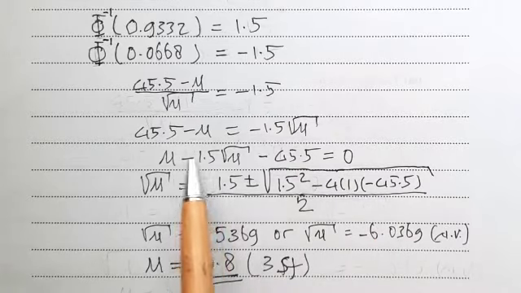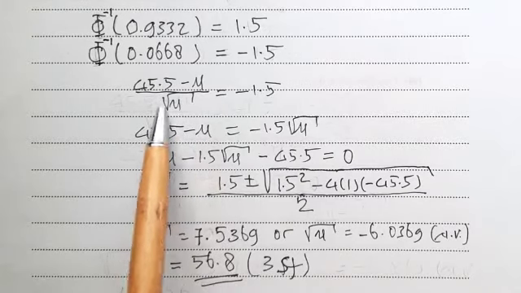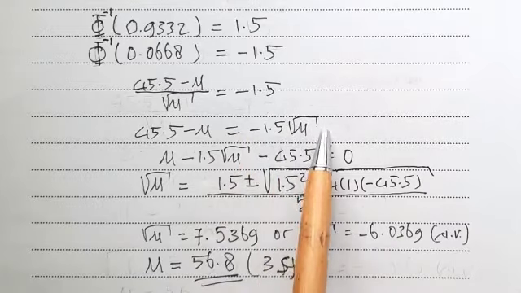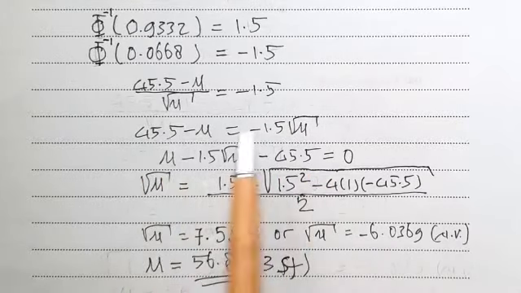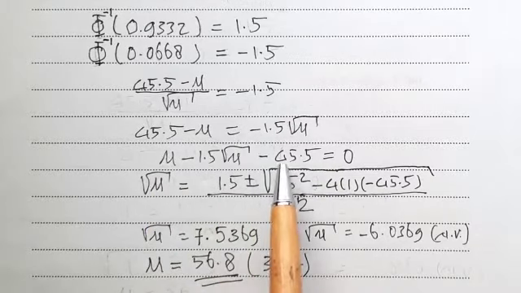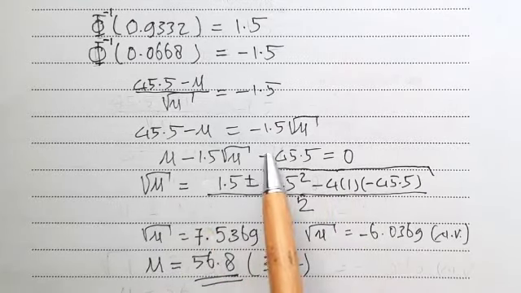Now 45.5 minus mu, cross multiplying to the right, we obtain minus 1.5 square root of mu, and all the terms shift to the right. Thus mu minus 1.5 square root of mu minus 45.5 equals 0. Further we use the quadratic formula to find the square root of mu.